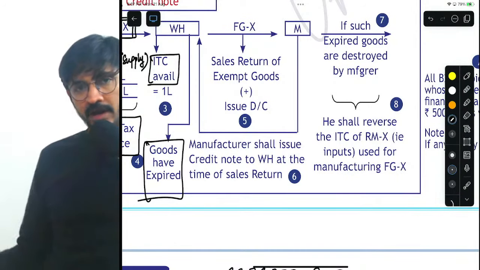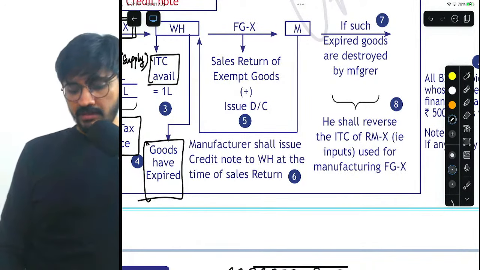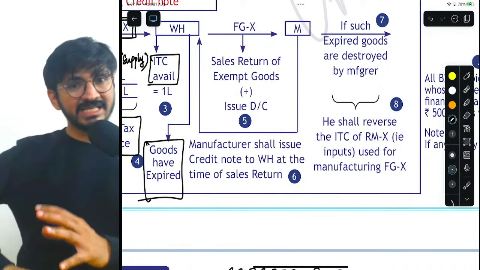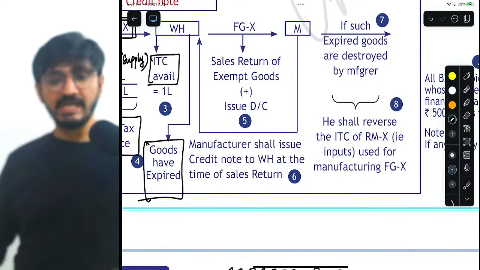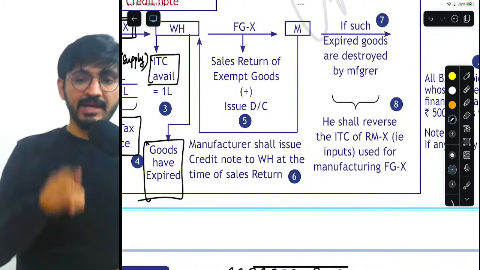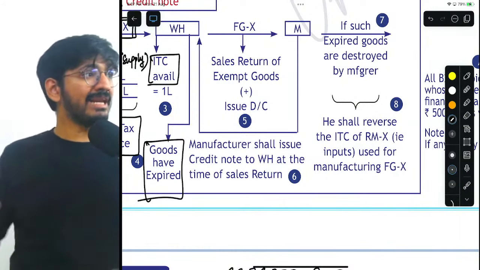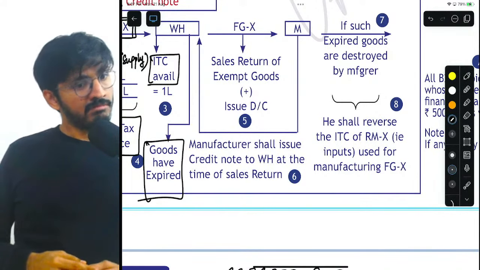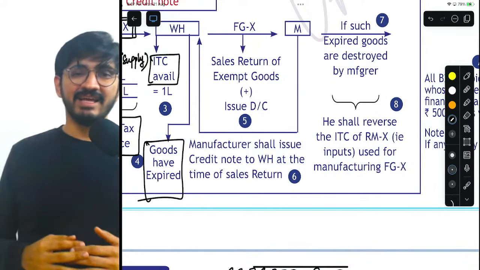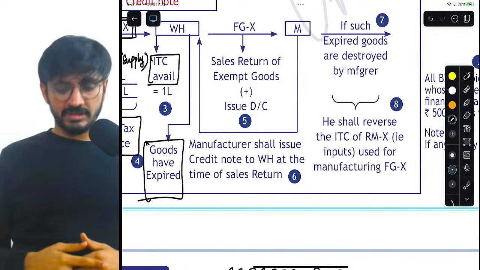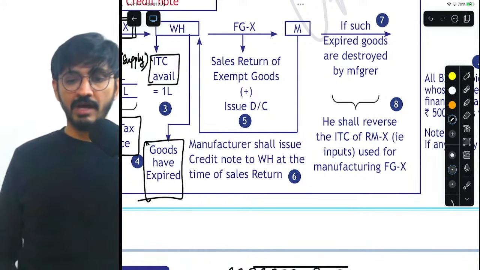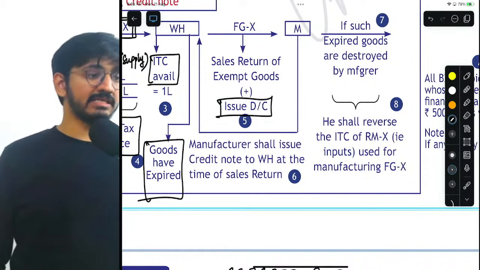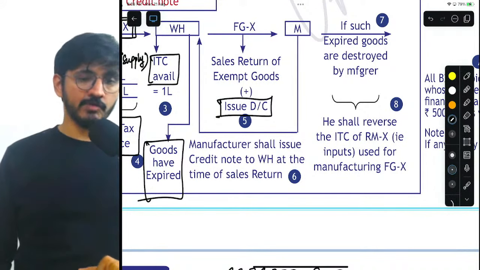So the wholesaler did exactly the same. As soon as the goods got expired, he sent it back to the manufacturer. But understand, is he selling the goods back to the manufacturer or is he sending? Sending. He is sending the goods, and which is why that will be accompanied, my dear friends, with a delivery challan. DC is delivery challan. Are you getting it?